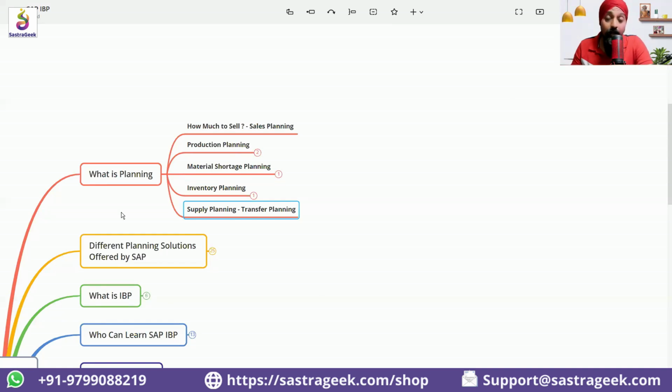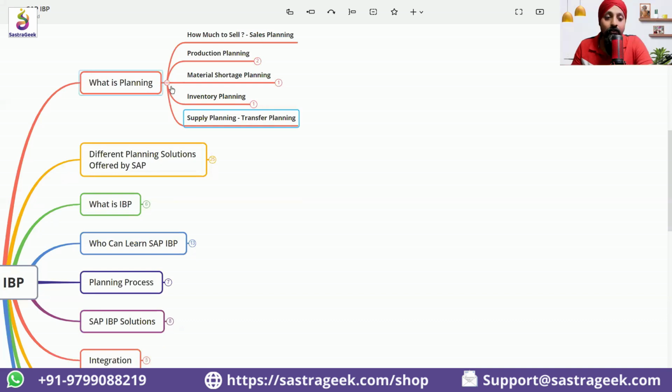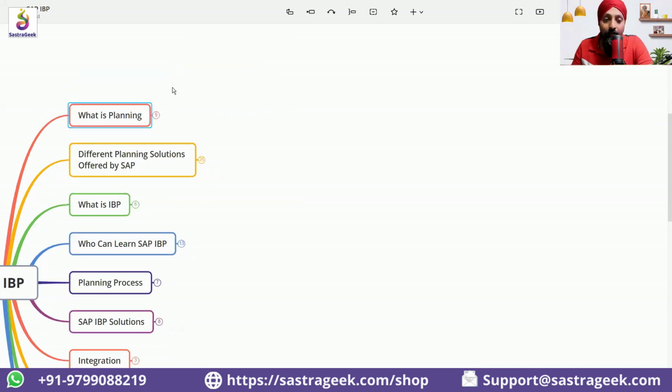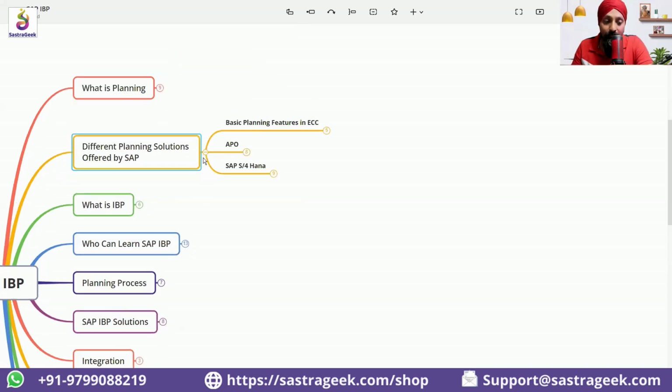Now we jump into another part, different planning solutions. What are the different planning solutions offered by SAP? So we have ECC. Now we have SAP S4HANA, and then we have IBP also. We have different products. ECC, you know, is the product from SAP which is widely used, but it is going to sunset by 2027. And most of the people are moving to SAP S4HANA.